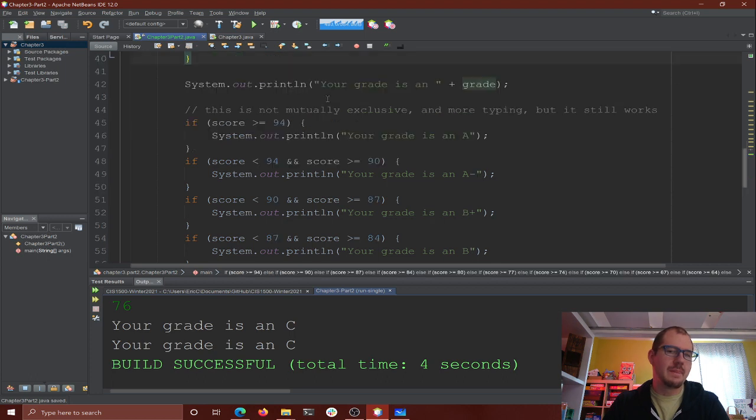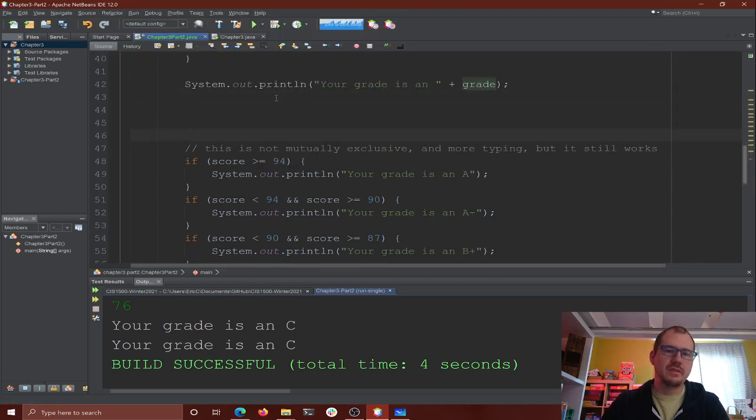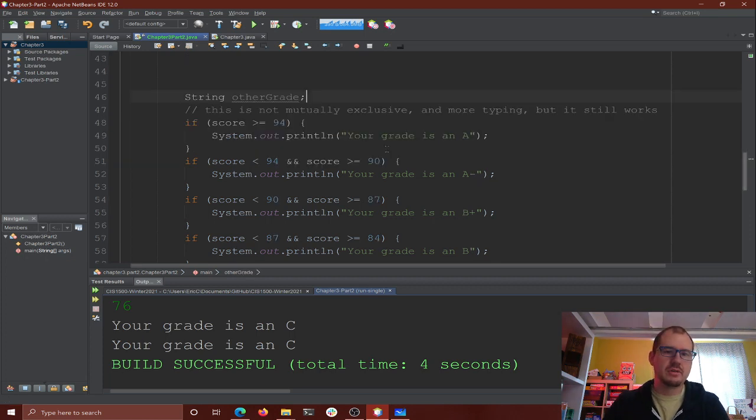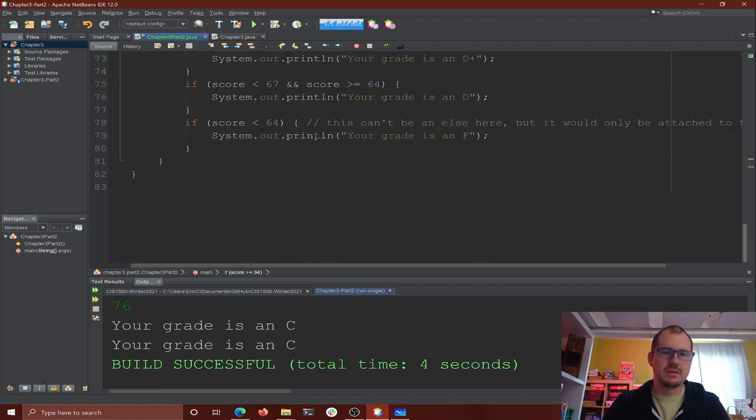We're happy here. The problem is if we do this again, with a string for other grade, and we try that same process, other grade equals an A. This is really long just to do all this, but that's okay.